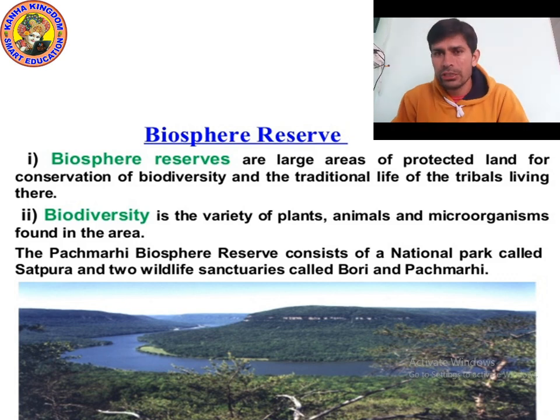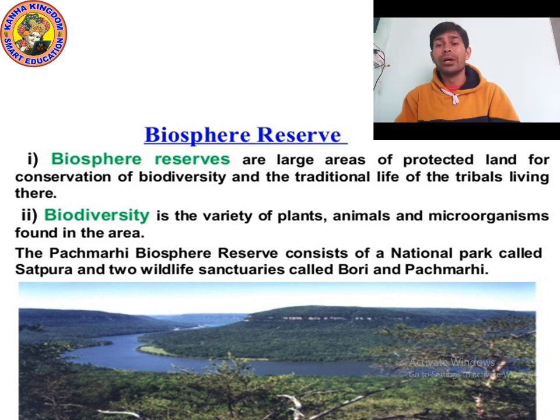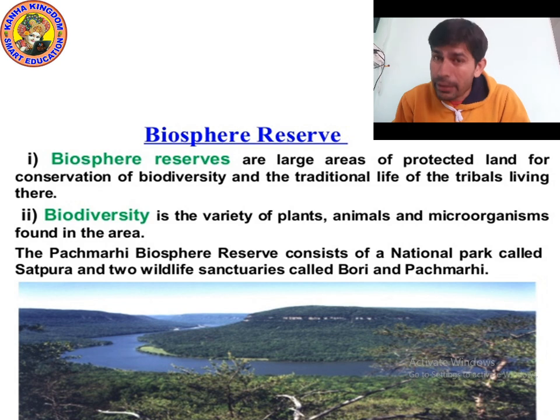Satpura National Park. And which are the two wildlife sanctuaries? Bori and Panchmadi.